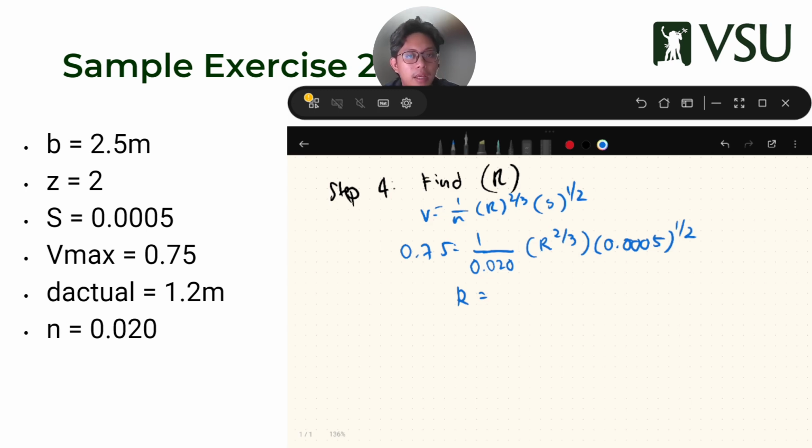You can't use a solver here, but since there's only one variable, it's okay, although it's raised to a fraction.